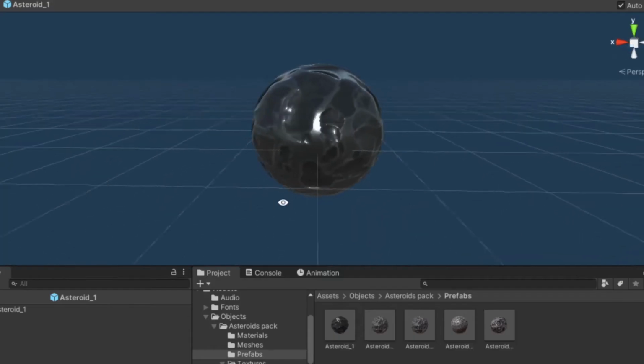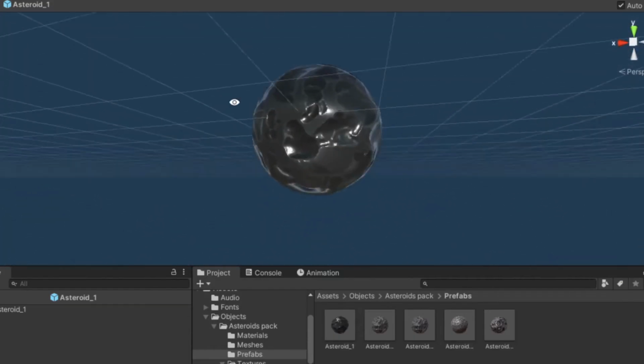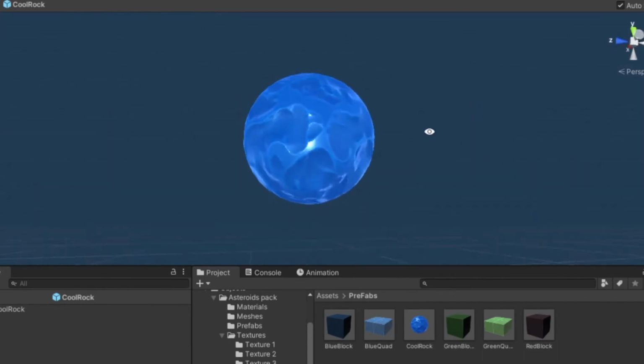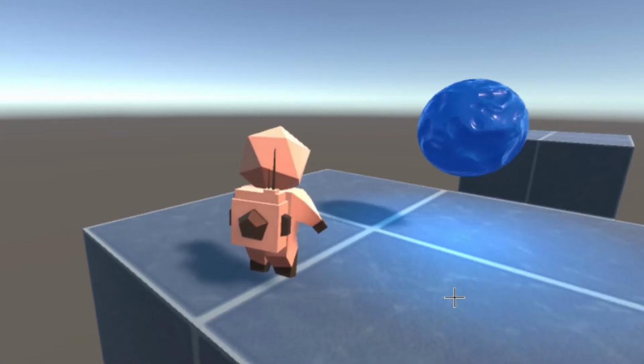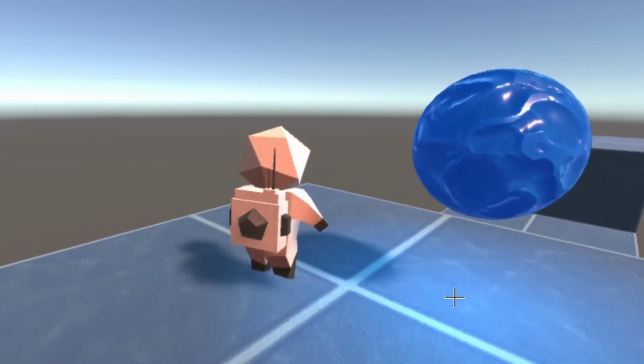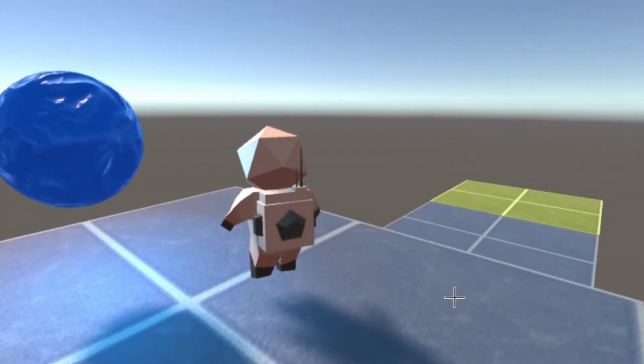I found this cool set of asteroid models in the asset store, and made some changes to get something I liked a little bit more. Then I added a light source and set up a simple animation to get it looking a little bit more lively. Now time to mess with the UI to get it to actually do something.